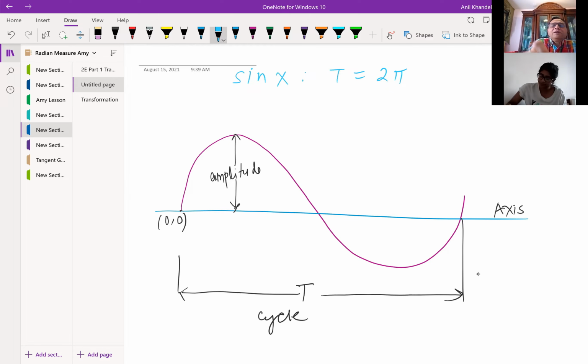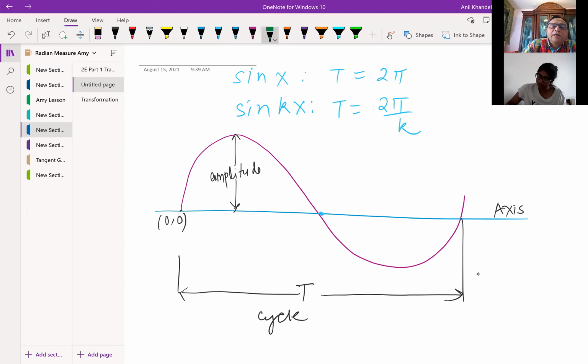But if I have the function as sine of kx, where k is the number of waves within this, then the time period is 2 pi divided by k. What I'm trying to say is something like this.